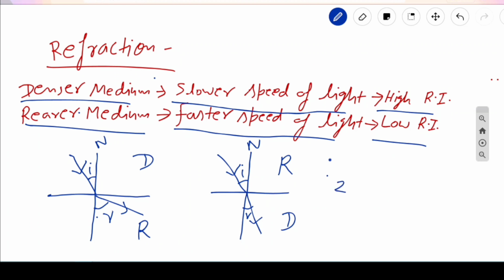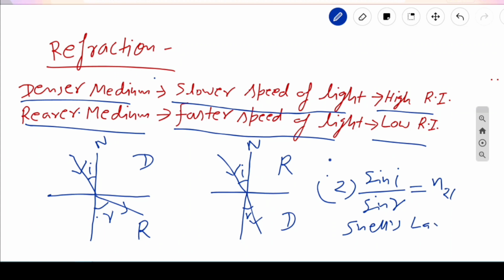The second law is that sine of angle i upon sine of angle r is equal to the refractive index of the second medium with respect to the first. This is also known as Snell's law, and this is the second law of refraction.